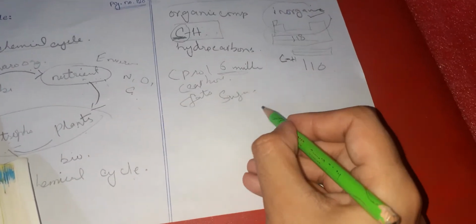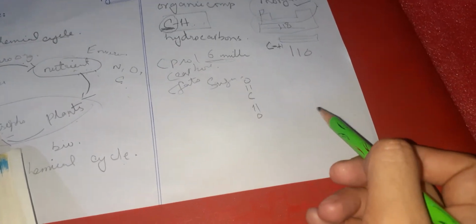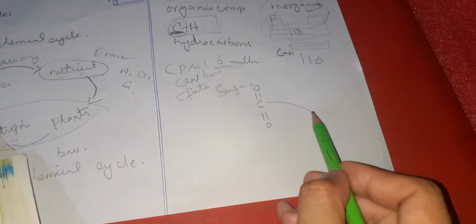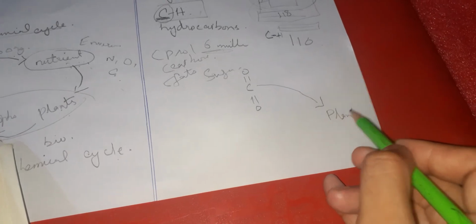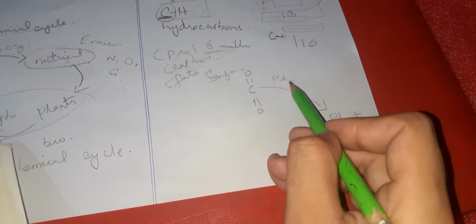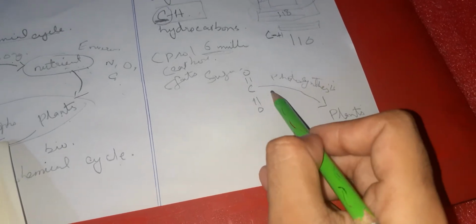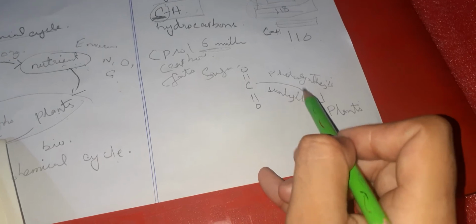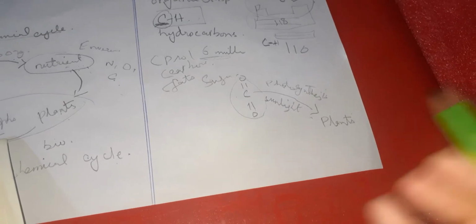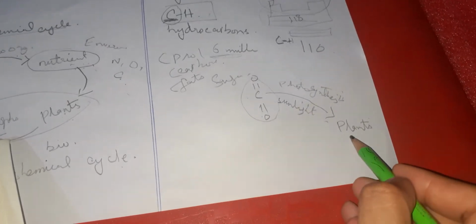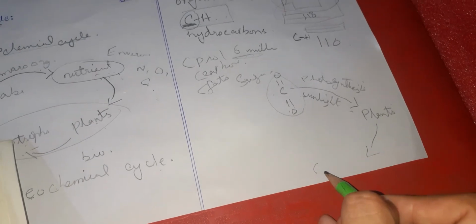So let's suppose we are talking about this carbon dioxide. It is present in the atmosphere. From the atmosphere, it is taken by plants. And what do plants do with it? Plants use photosynthesis, the process of making glucose in the presence of sunlight. So plants trap this carbon dioxide from the atmosphere with the help of sunlight, and then transform it into what? Into glucose.